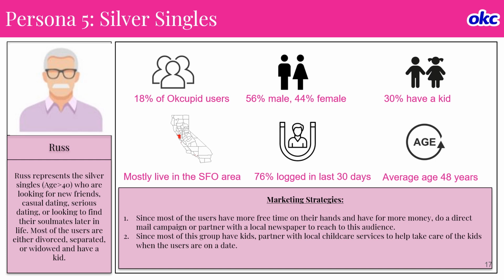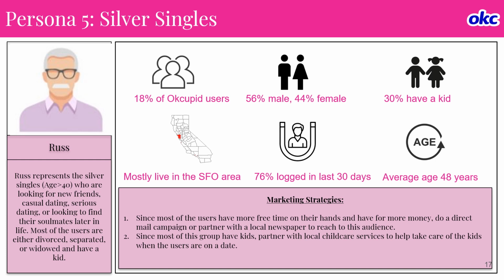Again, 18% of the OkCupid users are silver singles, 56% male and 44% female. 30% have a kid, and the average age is 48 years, with 76% logged in the last 30 days.